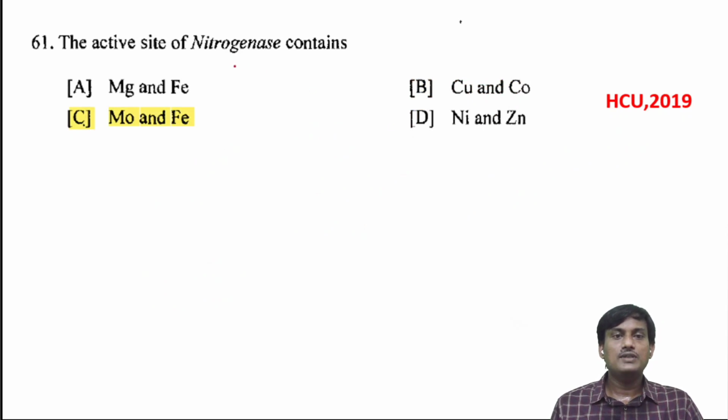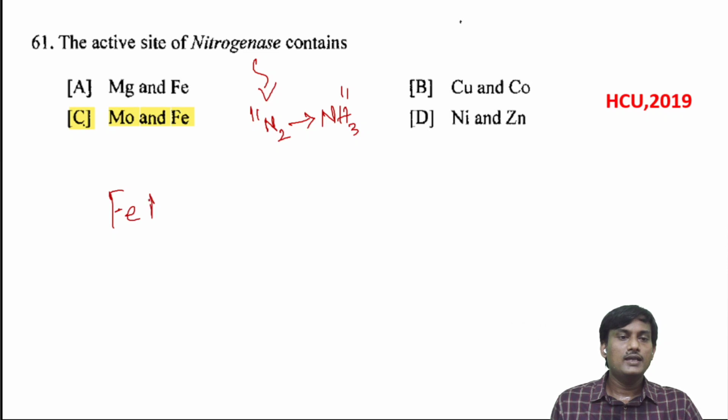The active site of nitrogenase fixes N2 into NH3. This one is used in nitrogen fixation. In nitrogen fixation, the active site contains molybdenum, FeMo, iron and molybdenum. So the correct option is C.